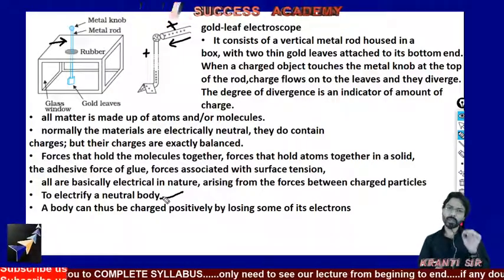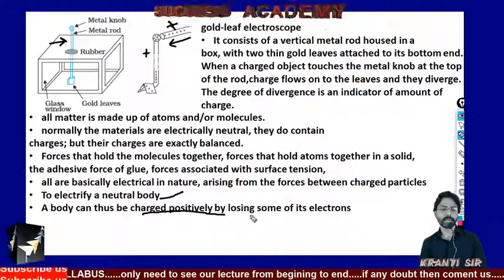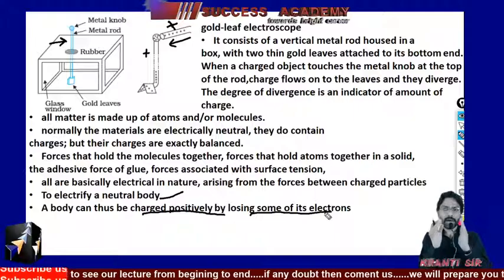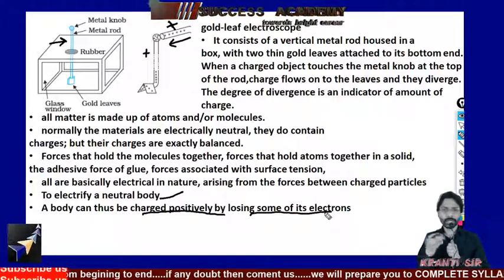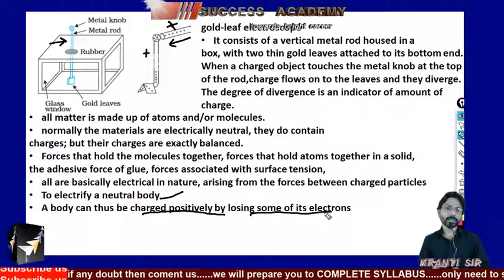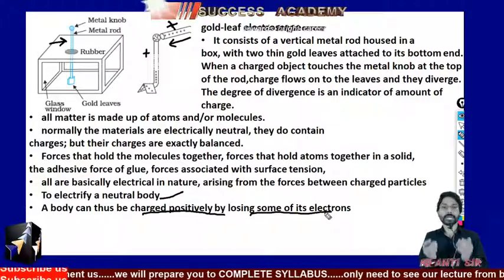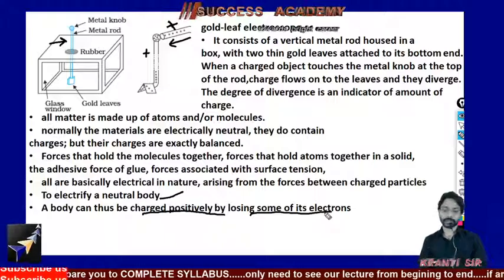One thing you also have to remember is that a body can be charged positively by losing some of its electrons. It means if you have a body and that body loses electrons, then it will become what? Positively charged. And on the other hand, if the body gains electrons, then it will become what? Negative in nature, because of the excess of electrons.